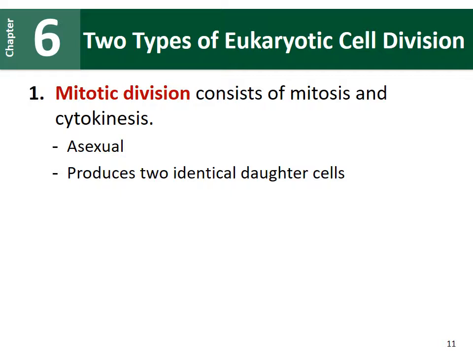So there are two types of cell division that can happen during this cell division part of the cell cycle. One is called mitosis. So this is a mitotic division that consists of mitosis, which is followed by cytokinesis. This type of cell division is used for asexual reproduction, and it is also used for growth and repair in multicellular organisms. And mitosis is going to produce two identical daughter cells after we are done with this division.